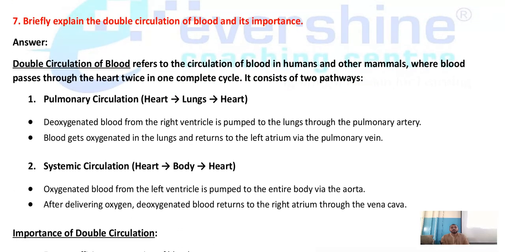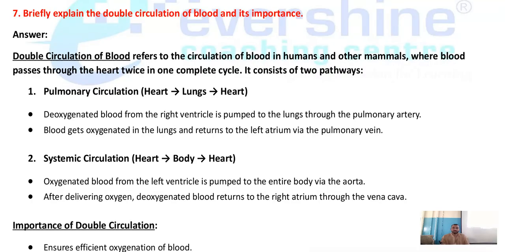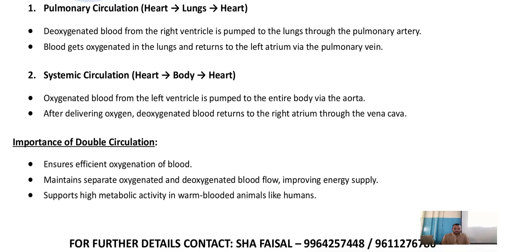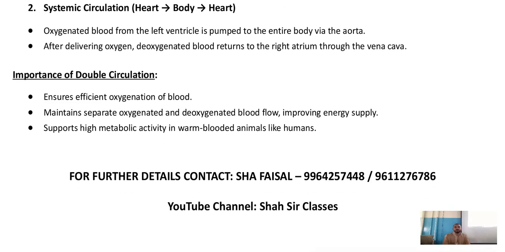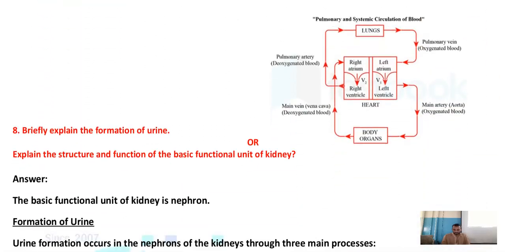Sometimes if they ask you the question, briefly explain the functioning of heart, how the heart functions, then you are supposed to write this answer only. That is double circulation of blood only. This is how the heart does its functions. And why is it important? I have given the importance of double circulation of blood.